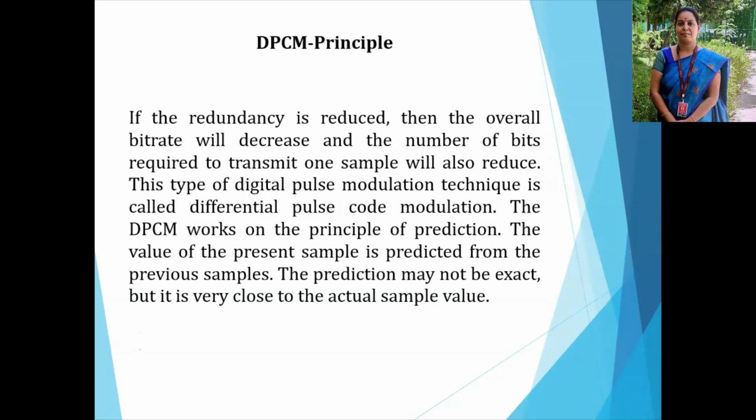If the redundancy is reduced, then the overall bitrate will decrease, and the number of bits required to transmit one sample will also reduce. So this type of digital pulse code modulation technique is called differential pulse code modulation.